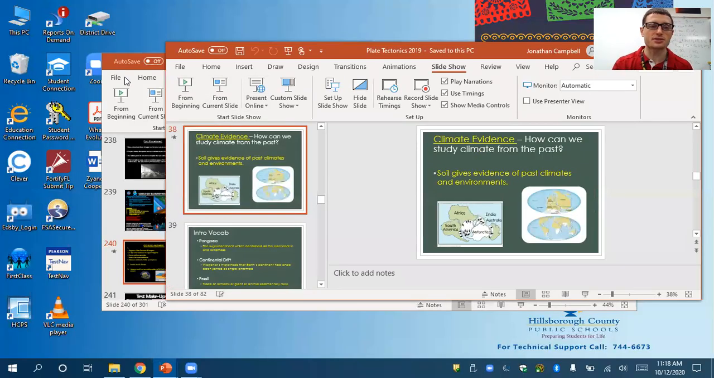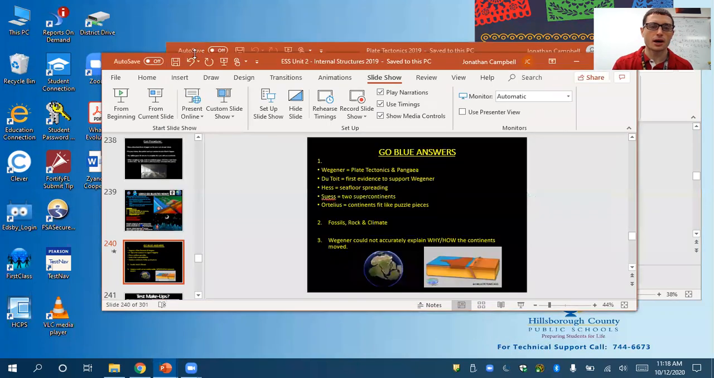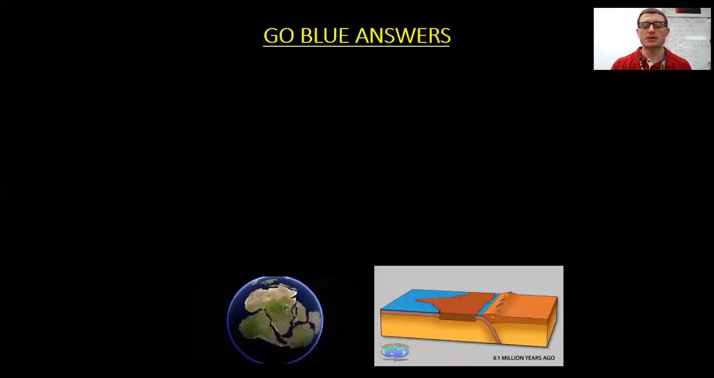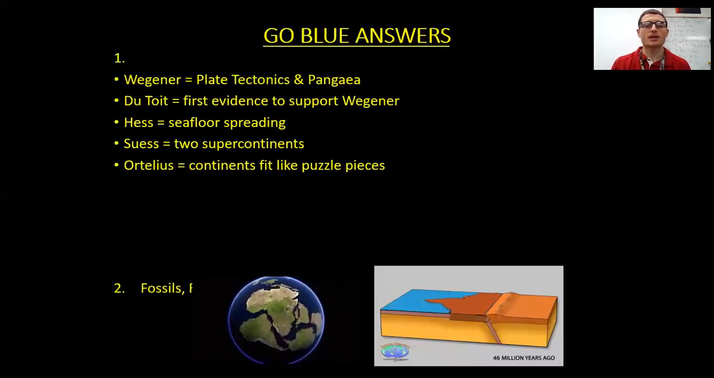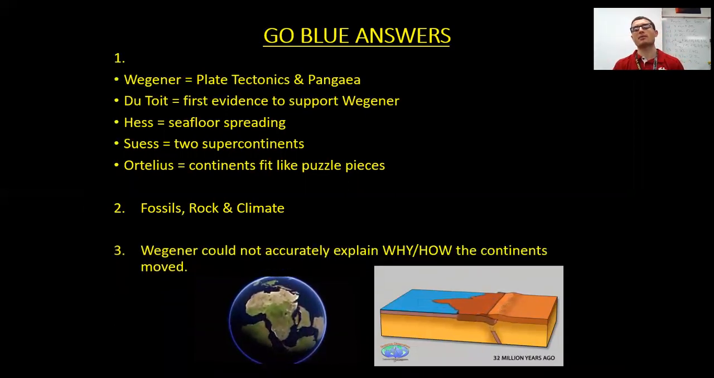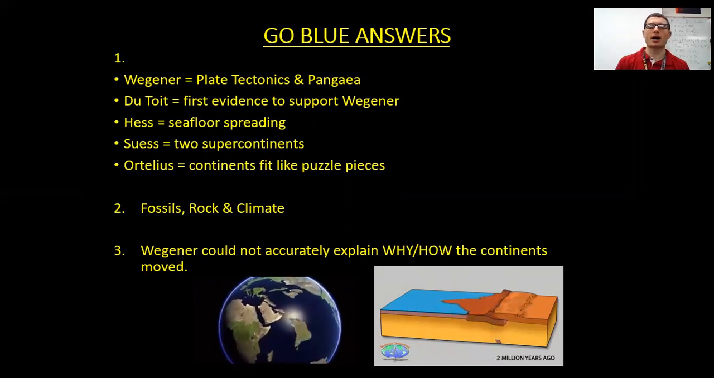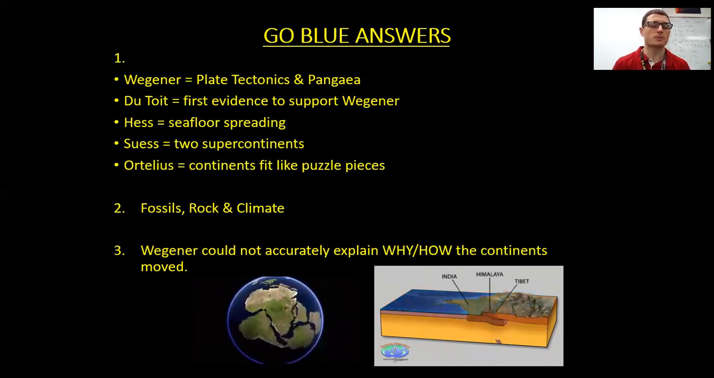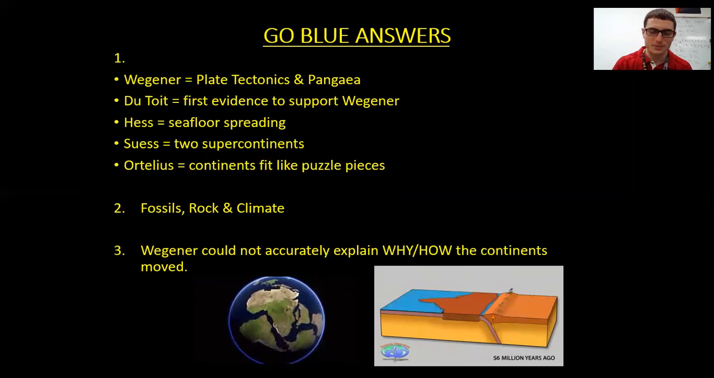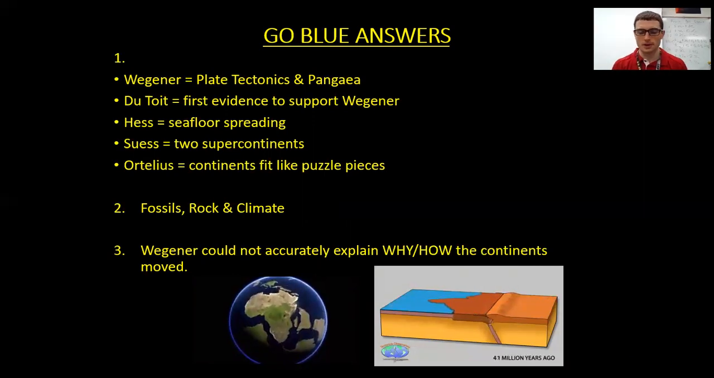All right, and then let's get to our third question here. Why did nobody believe Alfred Wegener, right? Well, he was correct in making the claim of continents moving, but nobody could accurately explain why or how the continents move. They couldn't explain why or how they move, okay? So go ahead and make sure you have those answers on page 14.